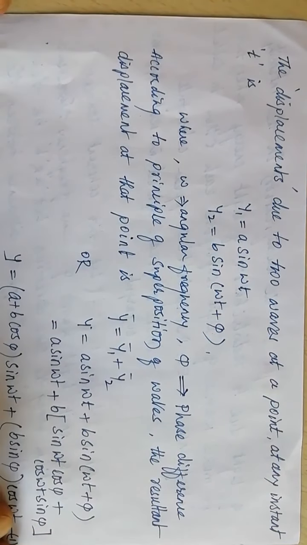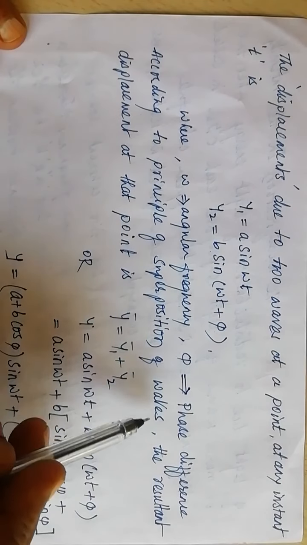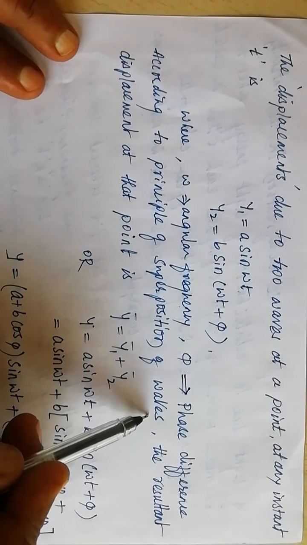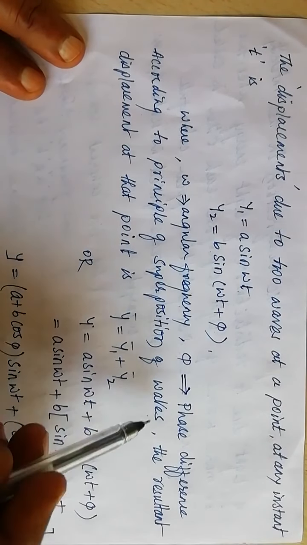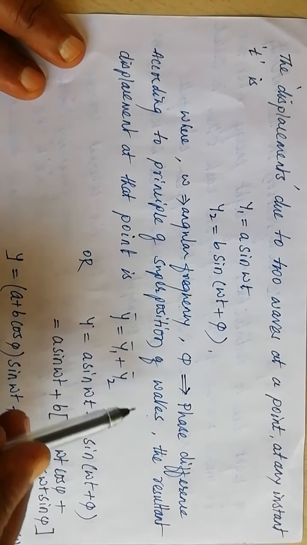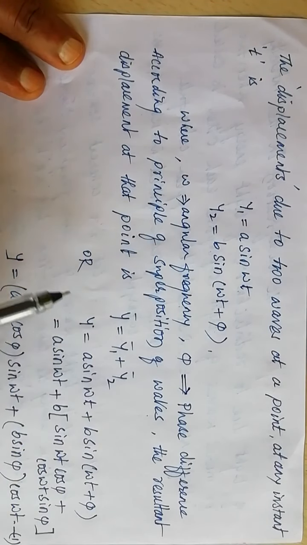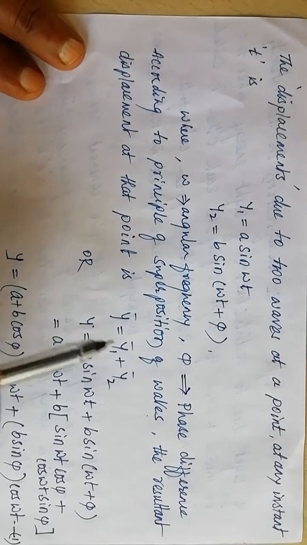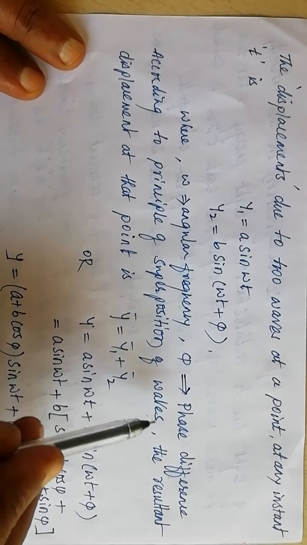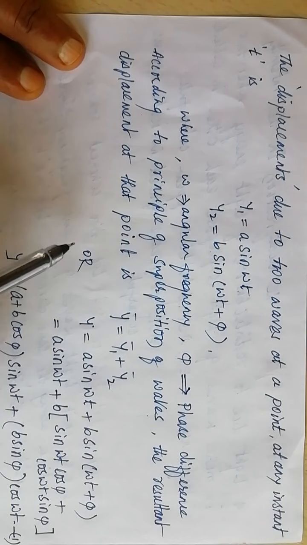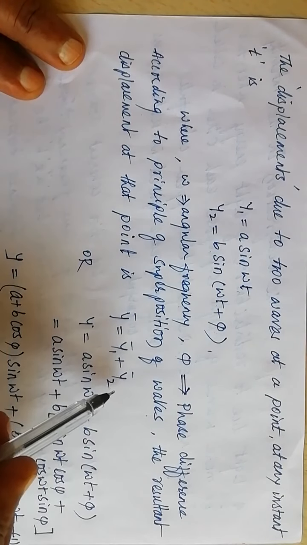Then according to the principle of superposition of waves, when two or more waves superpose each other at a point, a resultant wave is formed. The resultant displacement of a resultant wave is the vector sum of displacements due to individual waves.